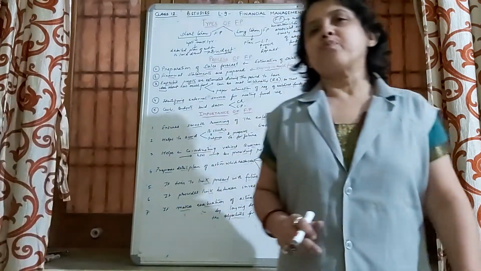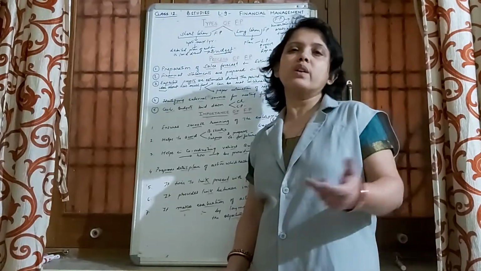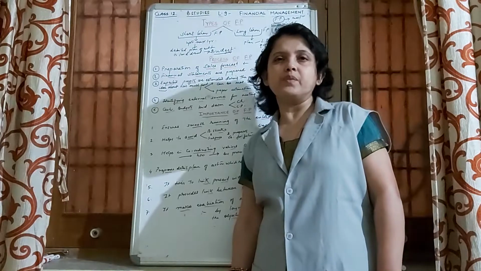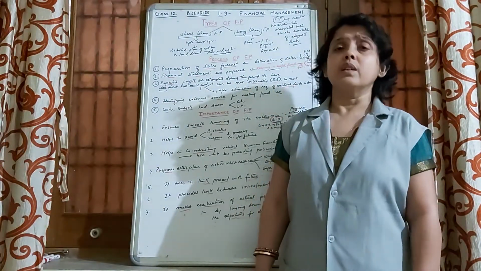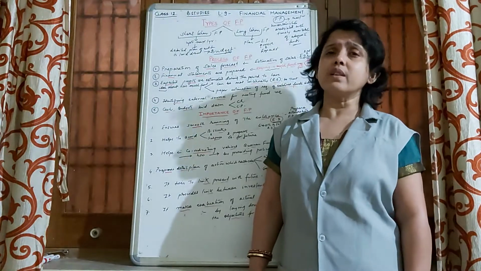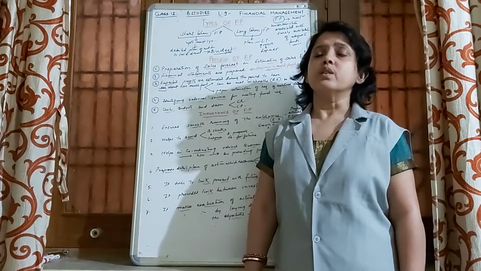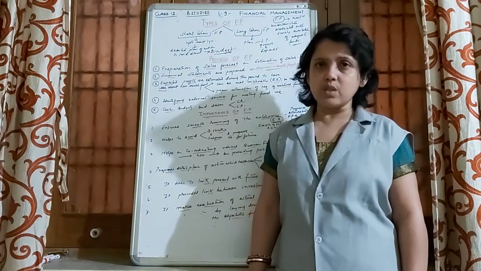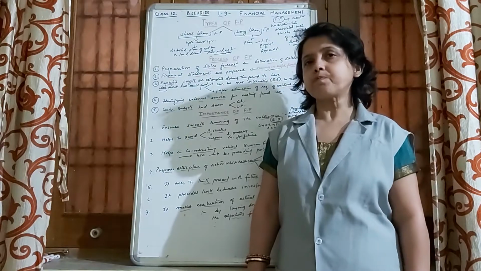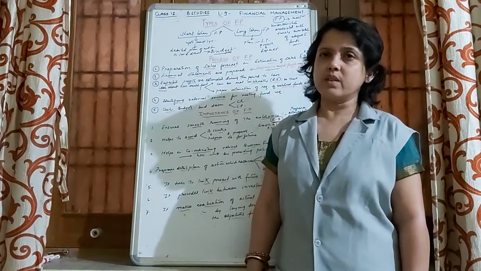Hello students, our today's topic is types of financial planning. We have already learned what is financial planning, the meaning of financial planning, the objective of financial planning, and we learned that financial planning is related with preparation of financial blueprint of the business operations of any business organization, and why it is done with two purposes: to see